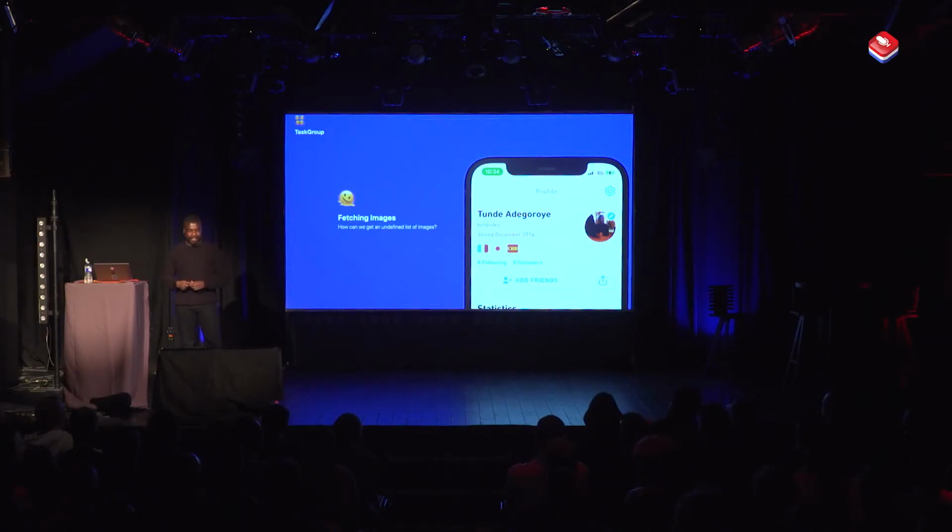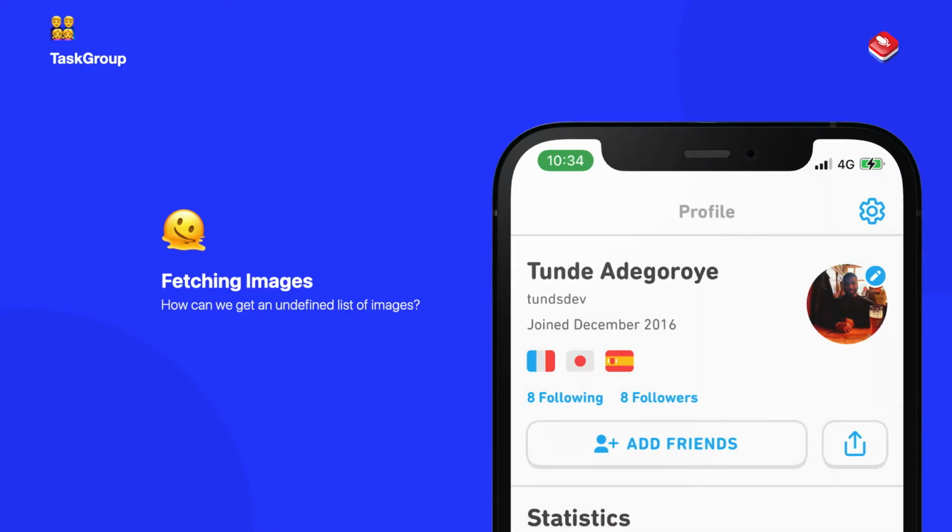So I'm going to use Duolingo here because I feel like it's the best app for learning a new language that I've come across. And what I want to do here is look at an example where we want to fetch images. You can see here that I'm trying to learn French, Japanese, and Spanish, which is a complete lie. I'm only doing French. But what about if we wanted to try to get these images?